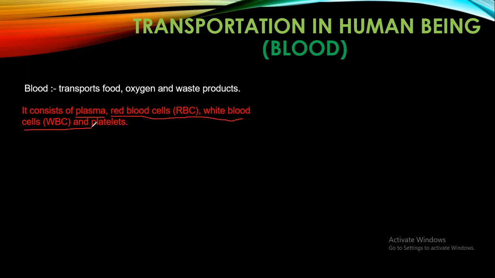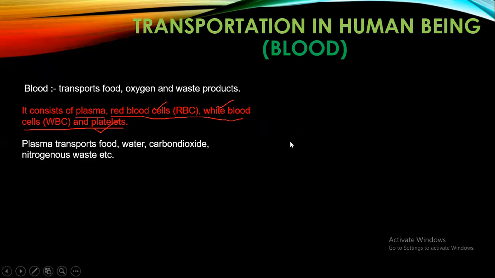Okay, blood cells. What types of blood cells are present in the blood? That is red blood cells. You have white blood cells, and you have the platelets. Okay. Now, what is the function of plasma?